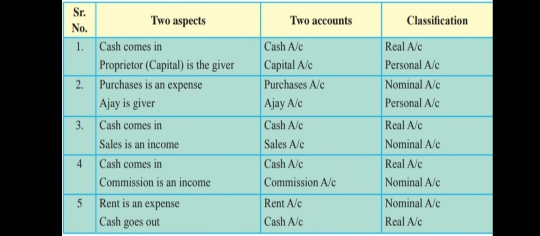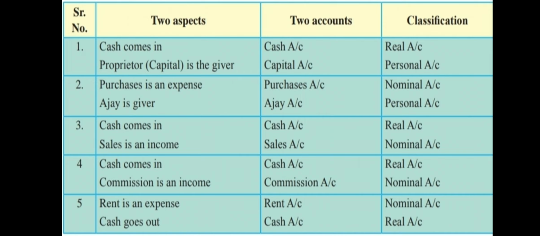Now, in the fourth example, what we did, received commission was an income and cash was coming in. Here, this is exactly opposite. Rent is an expense because we are paying the money. Okay, and in what form we'll pay? We'll pay that rent in the form of cash. So, cash is going out of the business and rent is an expense. So, in the fourth example, real account was debited. In the same example, nominal account was credited. Okay, this will be exactly opposite now. Nominal account will be debited, real account will be credited.